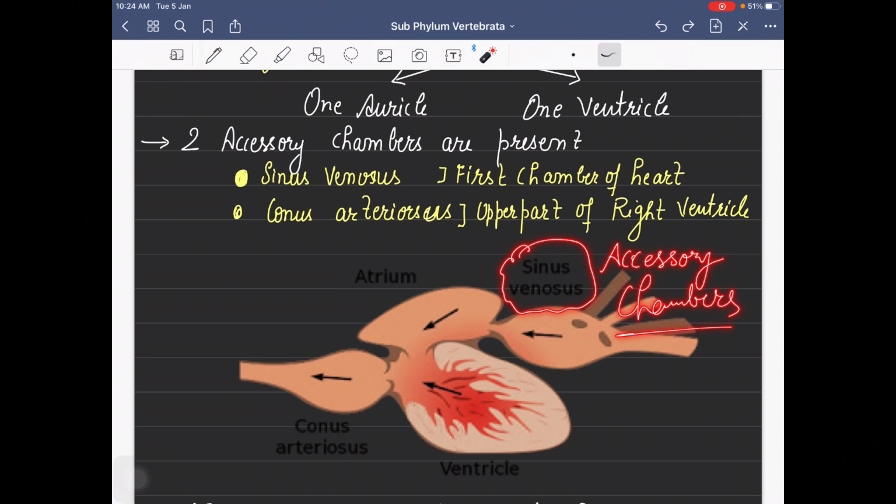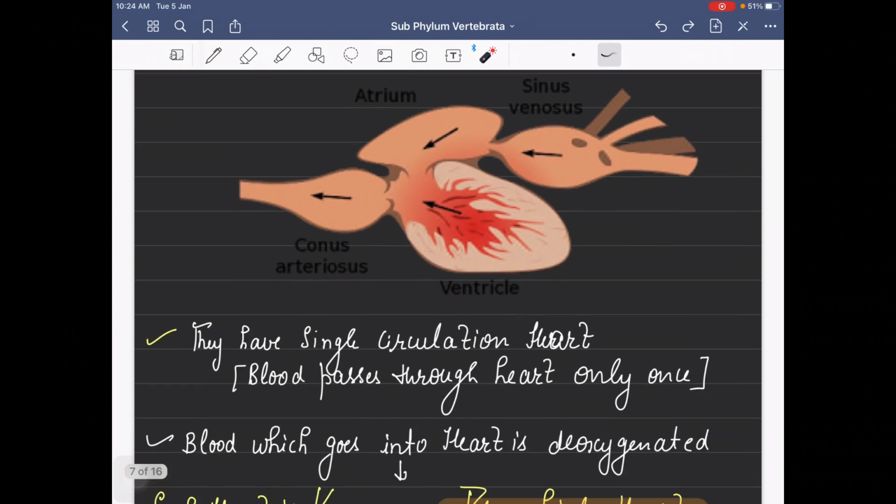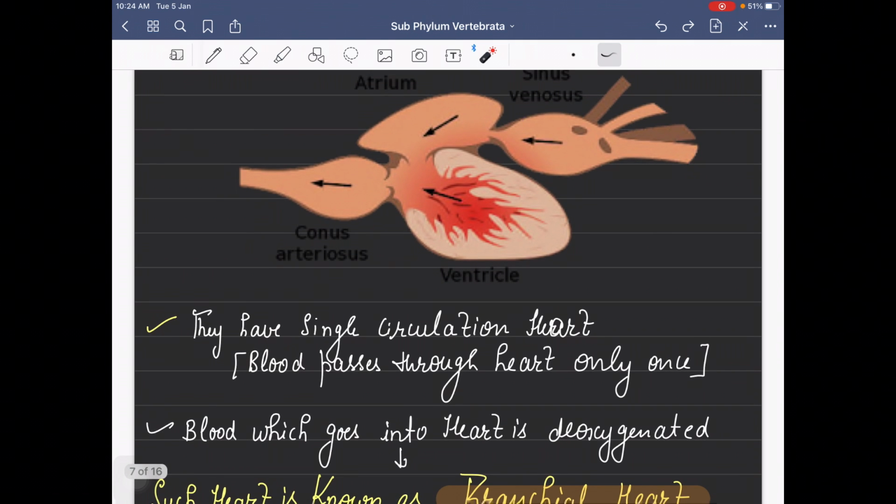Two accessory chambers, sinus venosus and conus arteriosus. They have a single circulation heart. Blood enters the heart only once. So blood passes through the heart only once. So fishes have a single circulation heart.